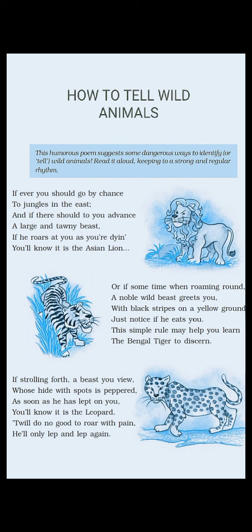First let us talk about the rhyming scheme. It's chance. In third line it is advance. East, fourth line beast. Fifth and sixth line are like dine and line. Dine, line. I repeat here. Here the poet has taken the advantage of not using the spelling correctly. It is called poetic license. Poetic license is a device where the poet has a right to change the spelling to create a special effect in the poem. So it's dine, line.